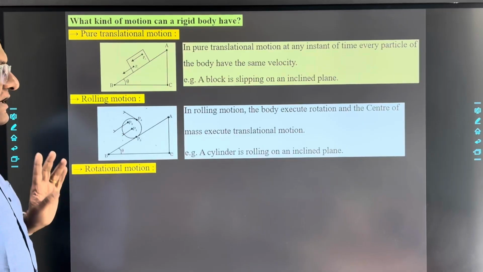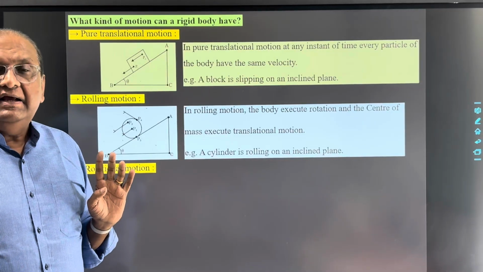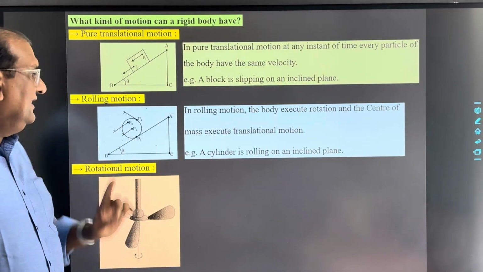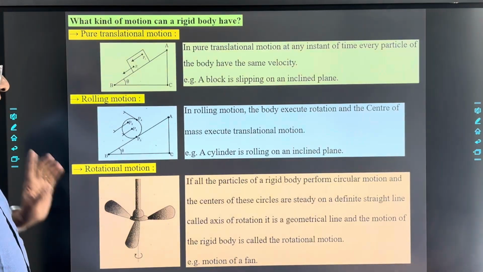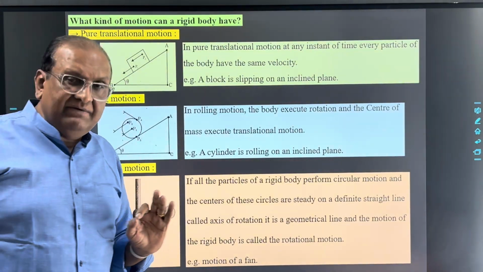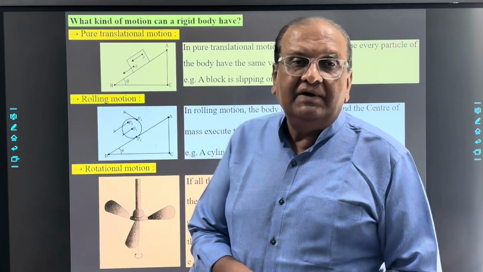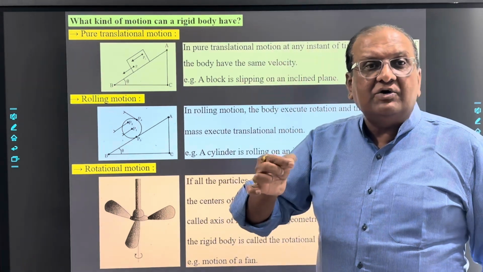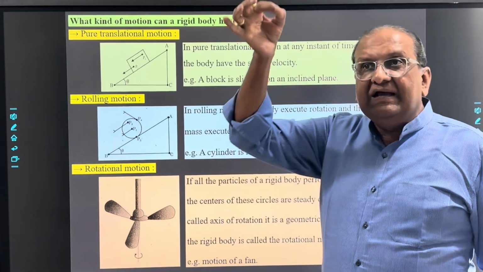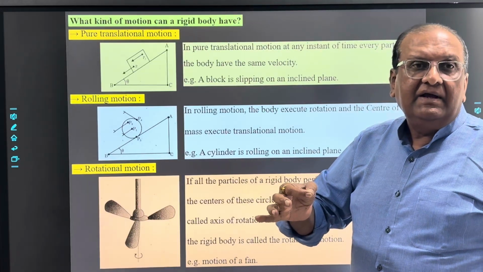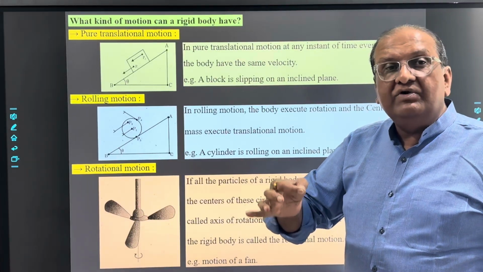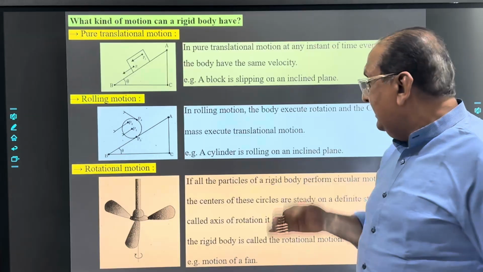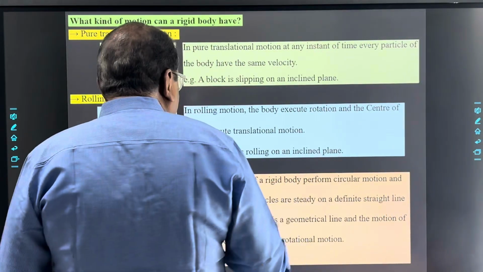Then rotational motion. In rotational motion, each and every constituent particle of the rigid body performs circular motion, and the centers of these circles lie on an imaginary line known as the rotational axis. That is a geometrical line.